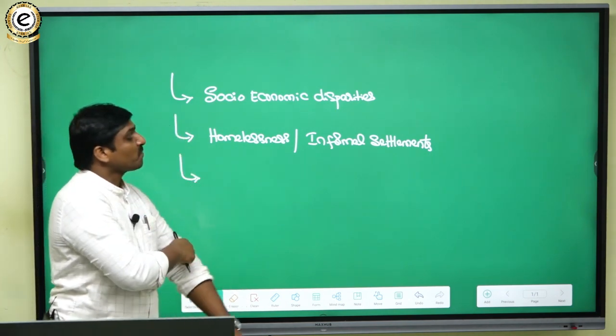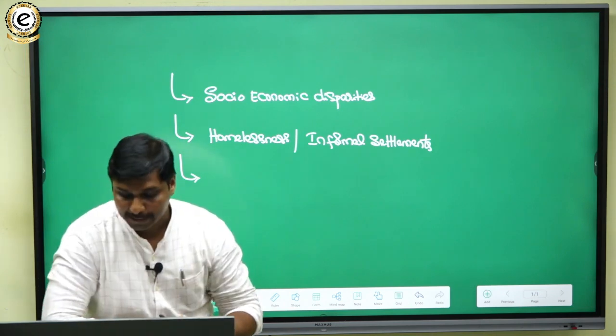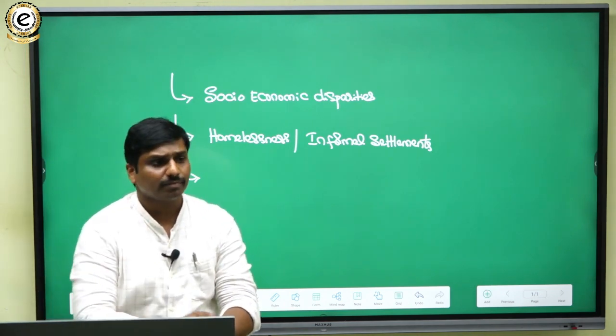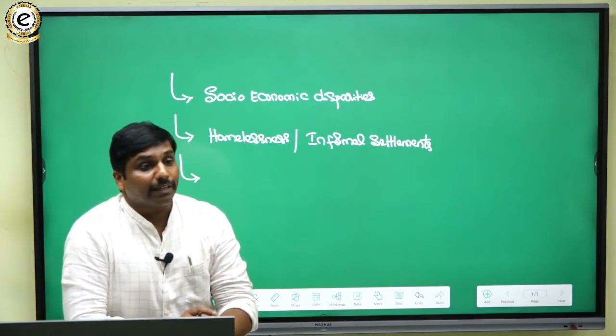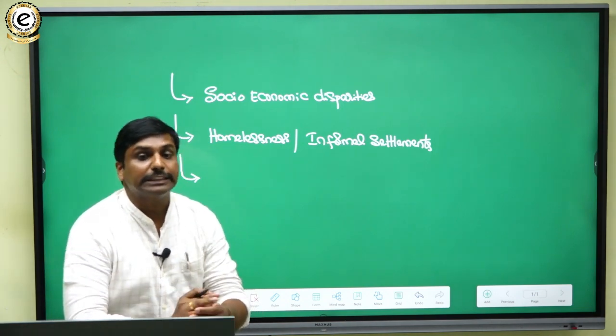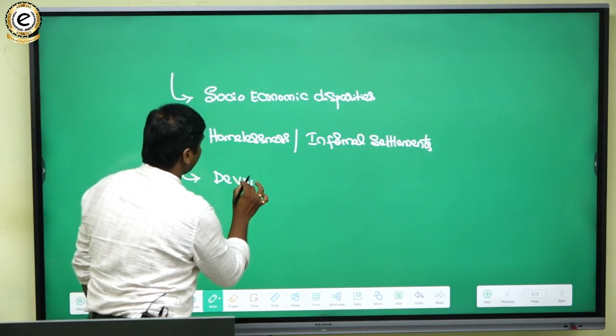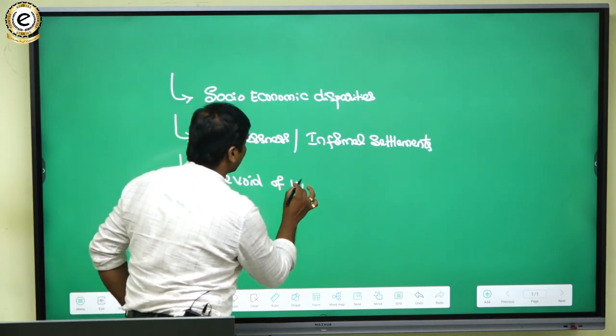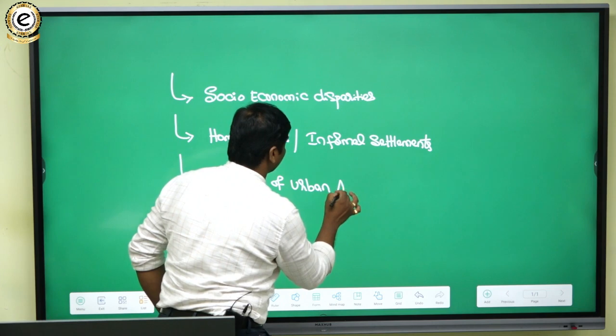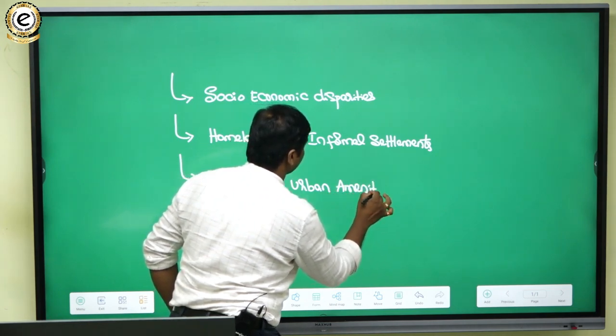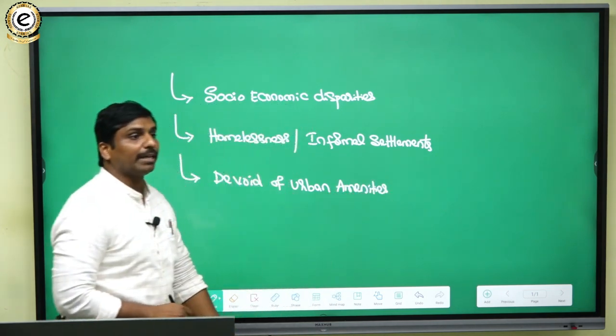Another thing with respect to poor people is that they would be devoid of urban amenities.